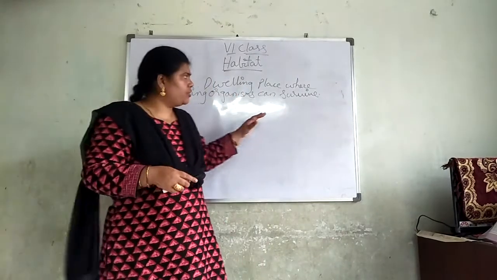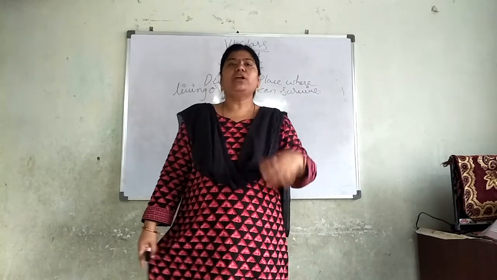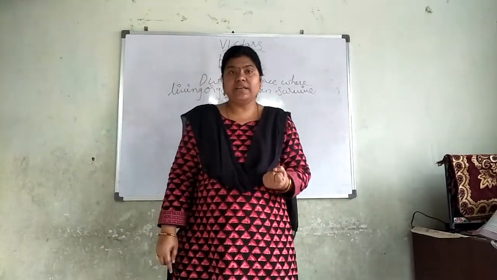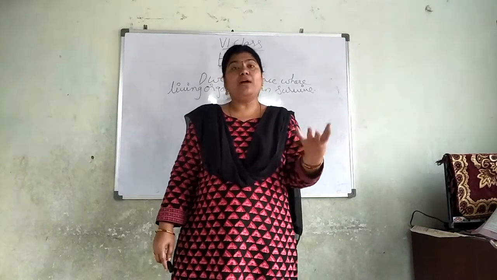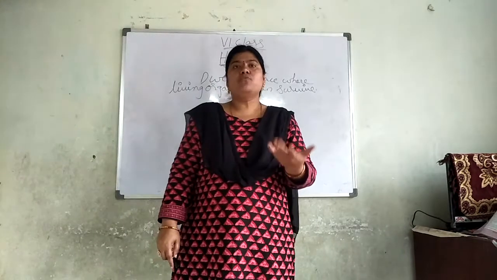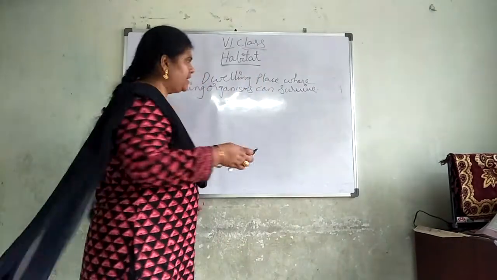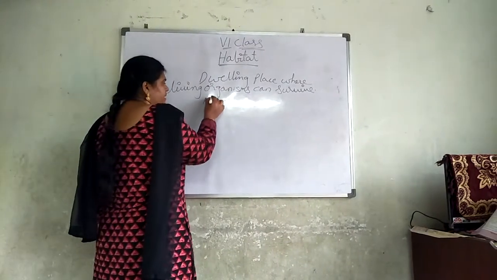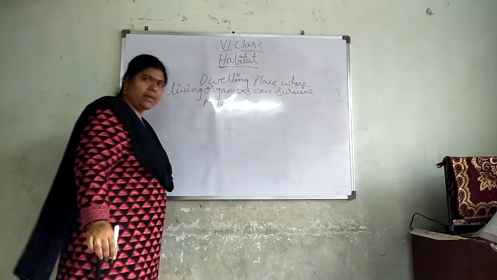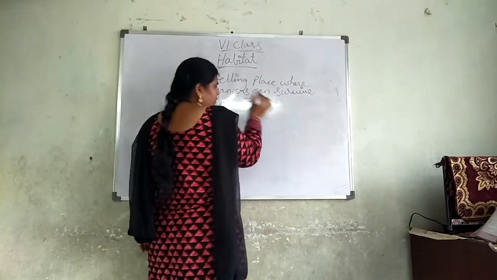In this lesson we are going to read what the habitats of animals are, and what the habitats of human beings are, where they are surviving their life. If we destroy or damage that habitat, what will happen to them? All these we will discuss. But I will give you some examples. If I take a monkey, what is the habitat of the monkey? It is a tree.